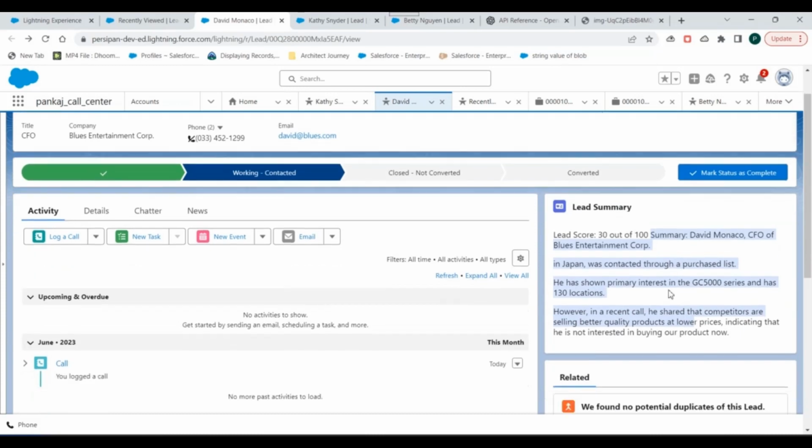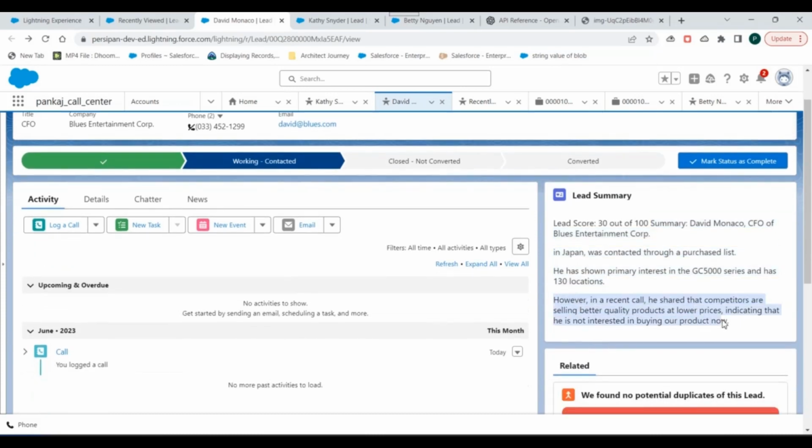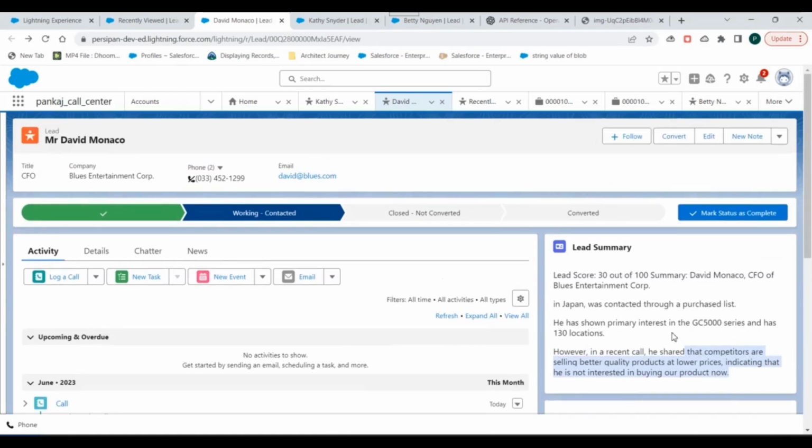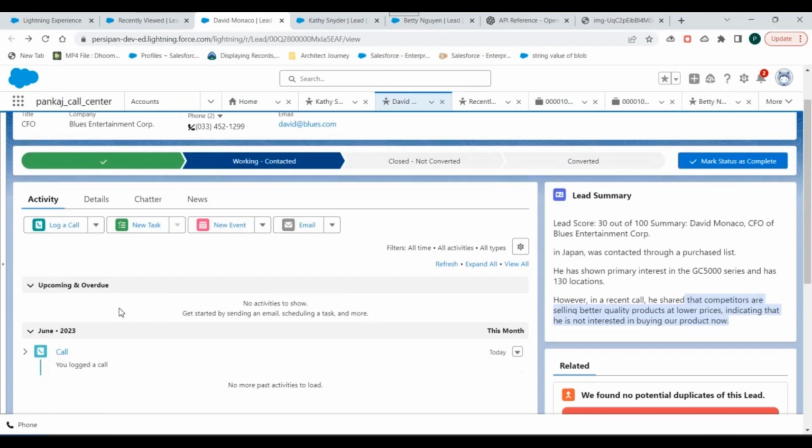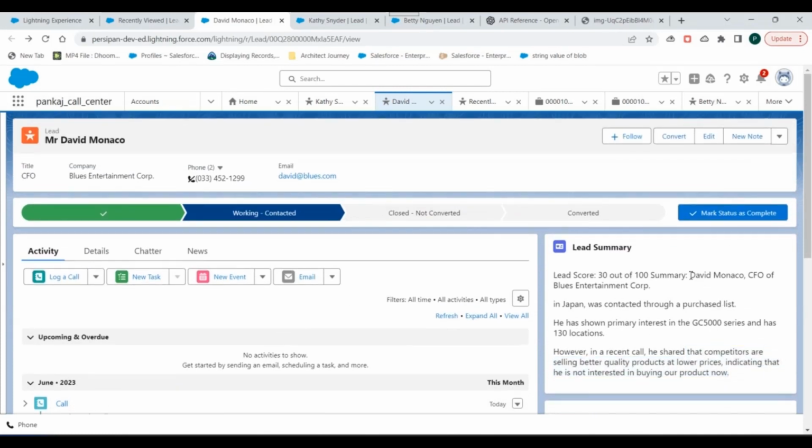And in the summary also you can see we have this last part where it is mentioned that however in a recent call he has shared that competitors are selling better quality product at lower prices, indicating that he is not interested in buying our product now, right? So all these details you can see here only. The salesperson does not have to go to the lead record, see different fields, see the task records, see the activity records. All the summary you can get here in a summarized manner on this Lightning Web Component, right? And you are also getting this lead score.